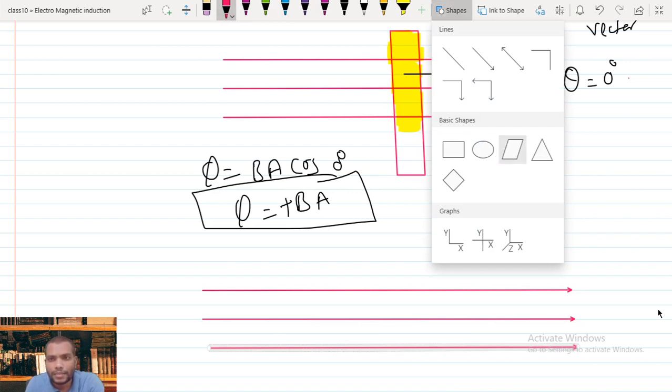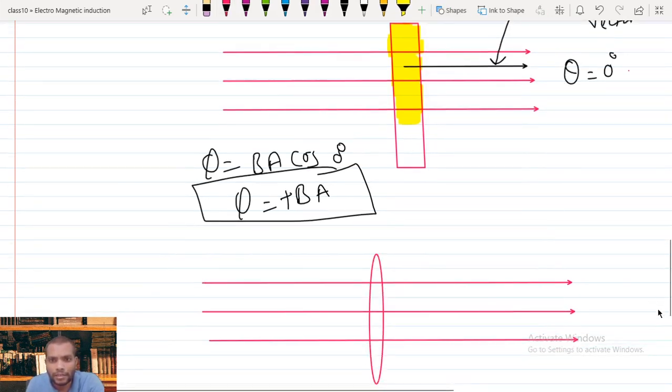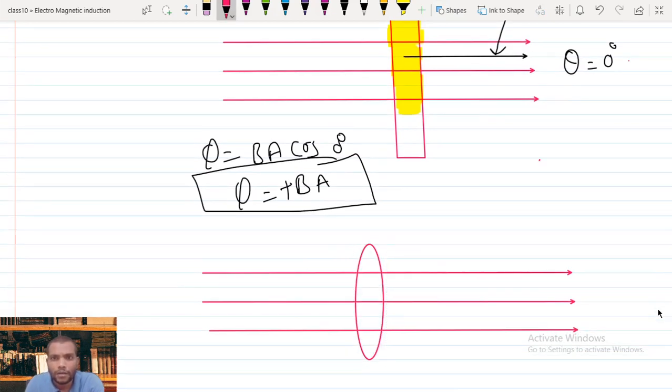Suppose I take a surface area, and this time I would like to take a circle. Any area you can take, there is no problem. So this is the surface which I consider in the magnetic field, but now this surface has its area vector in this direction for a moment.